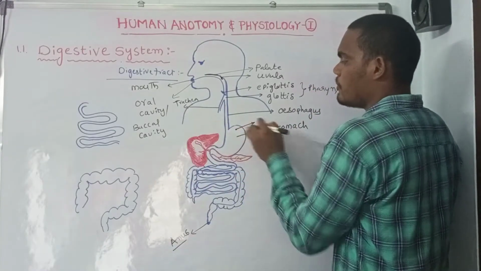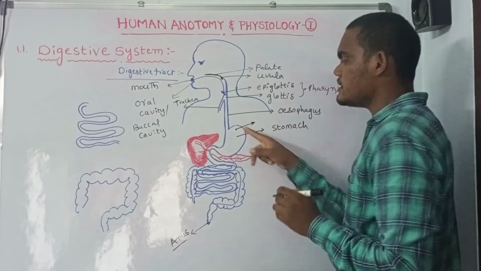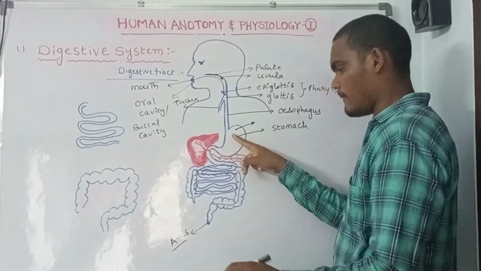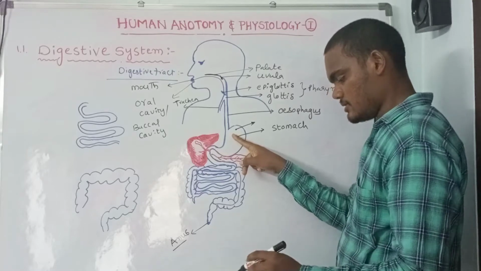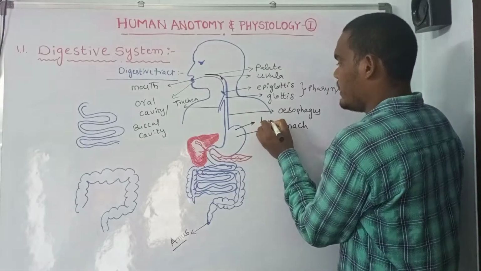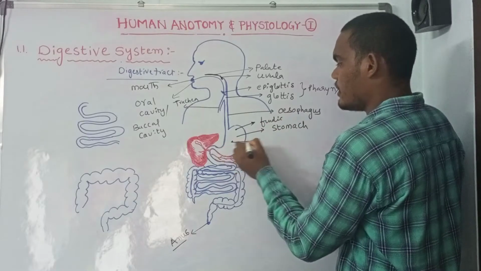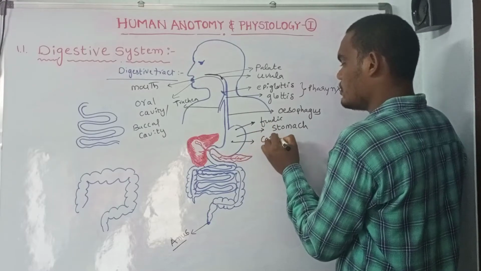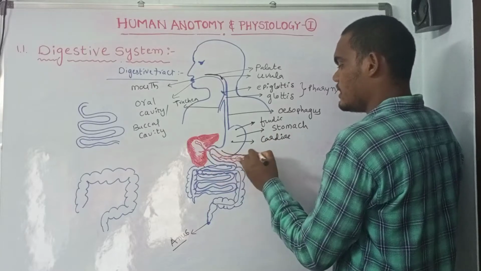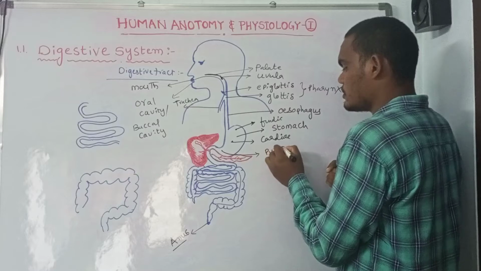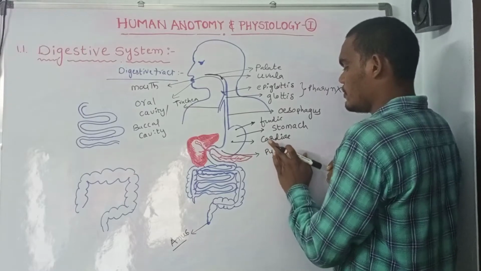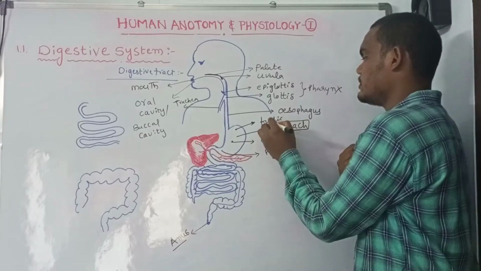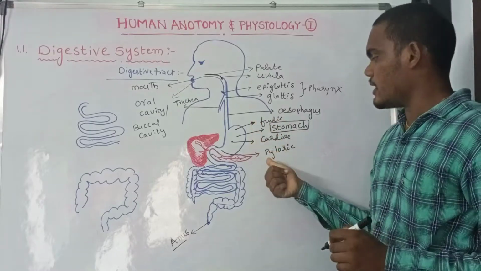The stomach region consists of 3 parts: the fundic region, the cardiac region, and the pyloric region at the end.